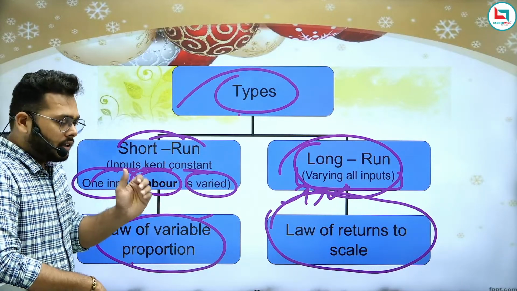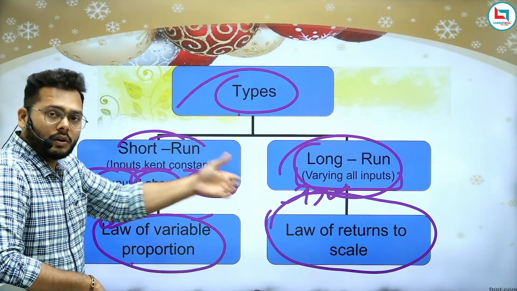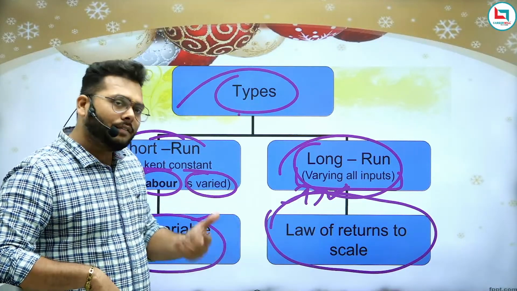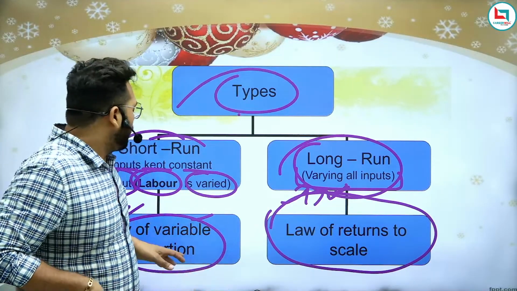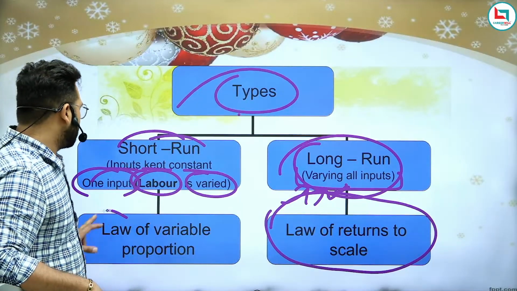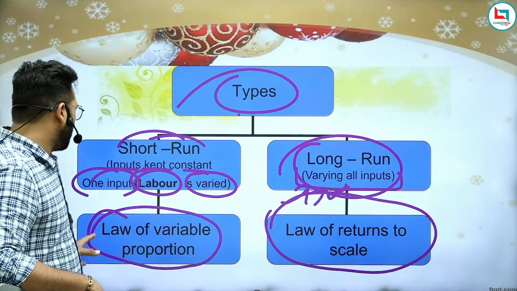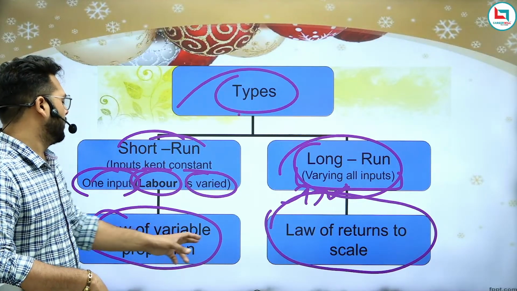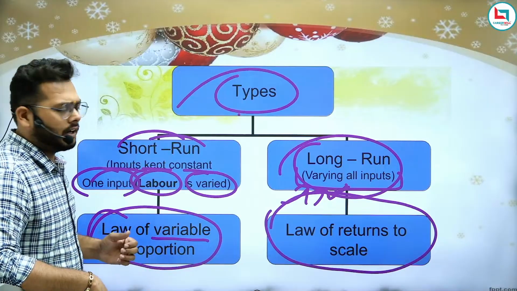It means the proportion of variable factors you are applying with the fixed factor. This term itself is indicating it, so you don't need to be confused or afraid of this concept.